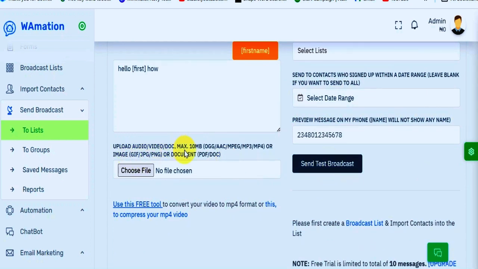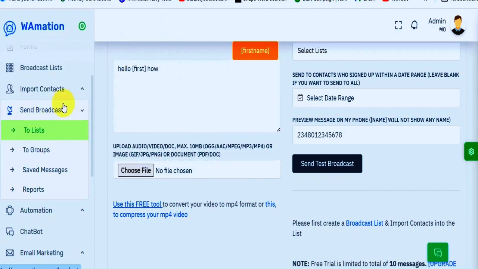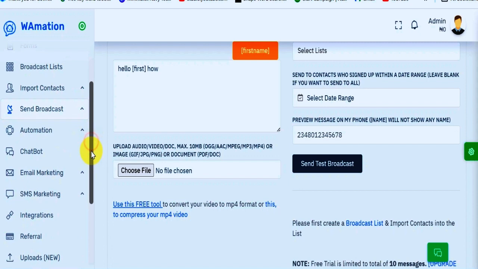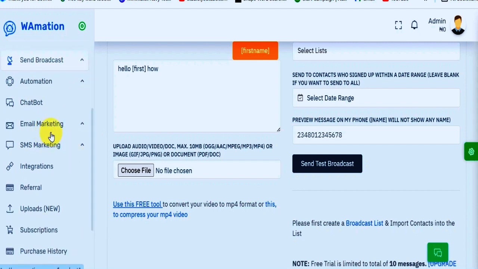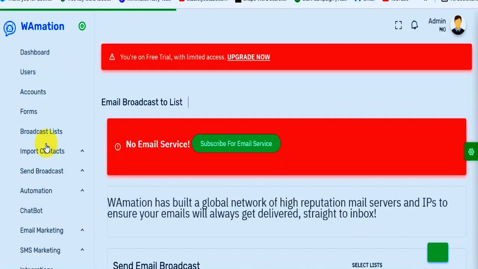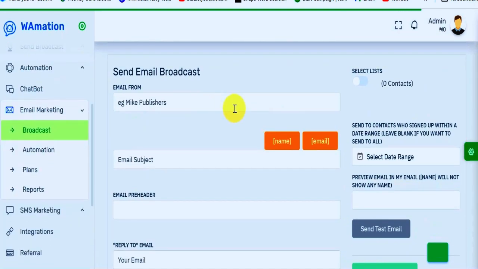If you want to add an image to the WhatsApp message, this is also a provision for you to add a picture to it. That is it for the aspect of the broadcast. We will now come down here again. You also have where you can integrate your own email marketing concept into it. You have your broadcast for email too, which is almost similar to the WhatsApp one. When you come down here, you see the same thing.